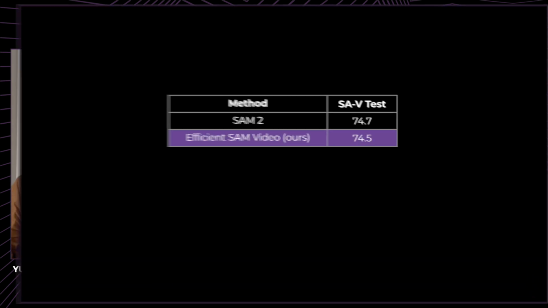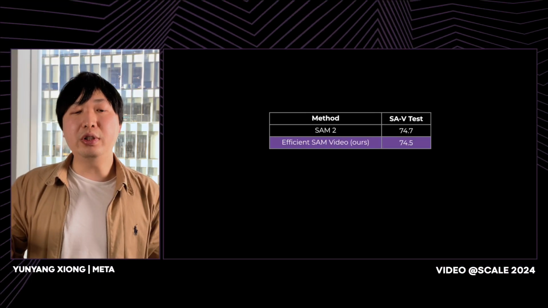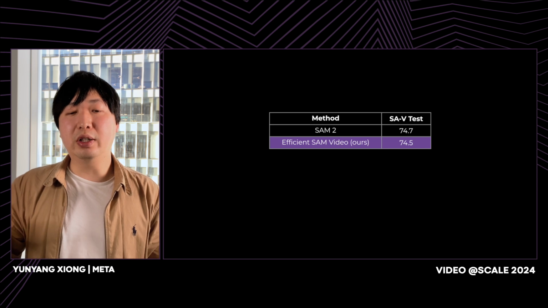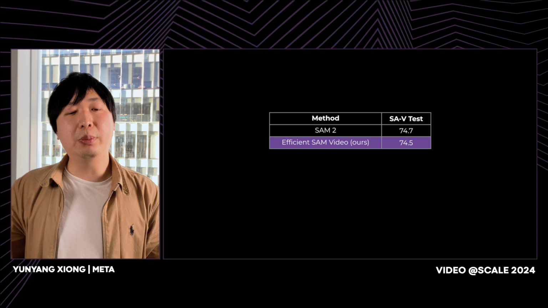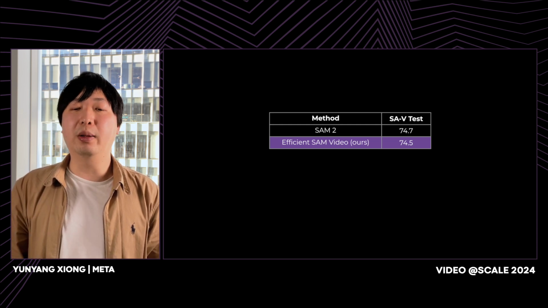We now provide some experimental results. This table shows our EfficientSAM video achieves reasonable performance on the video instance segmentation benchmark compared to SAM2. Our EfficientSAM video achieves 74.5% accuracy on the test dataset. SAM2 has 74.7% accuracy as a baseline.